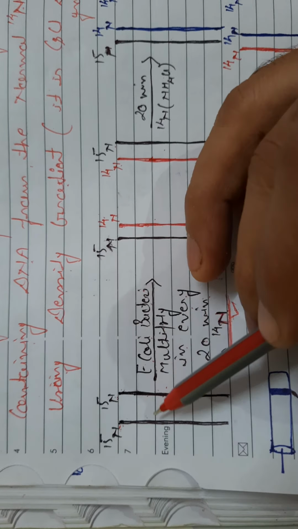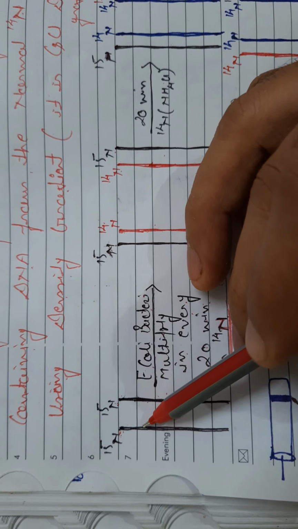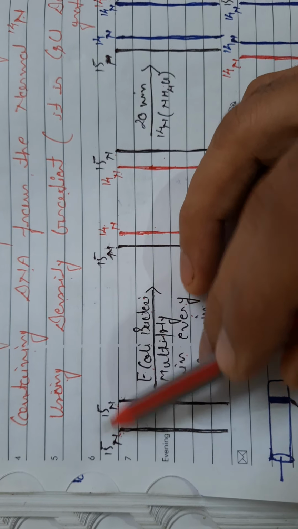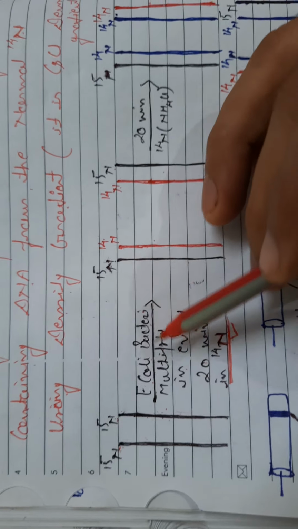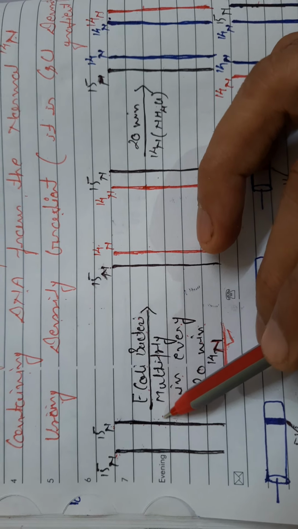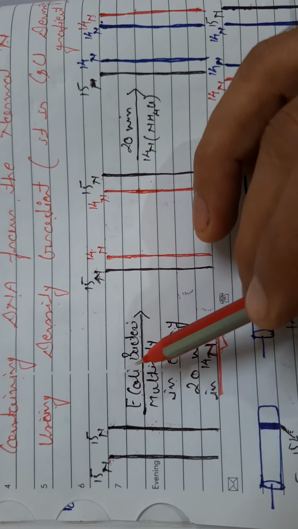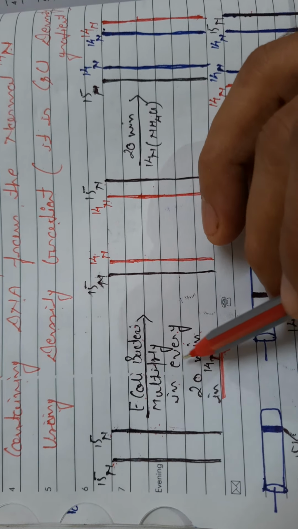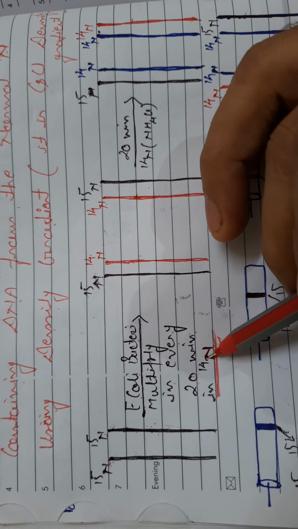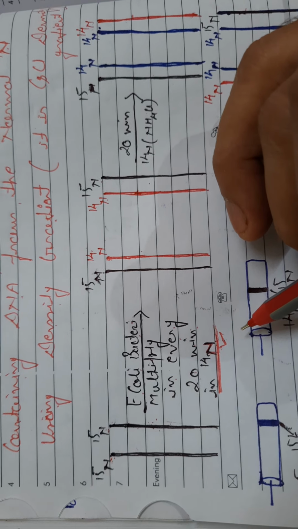Clear? After that, when the DNA had got nitrogen N15, then both threads of the particular DNA were multiplied in a medium which now had simple nitrogen N14.